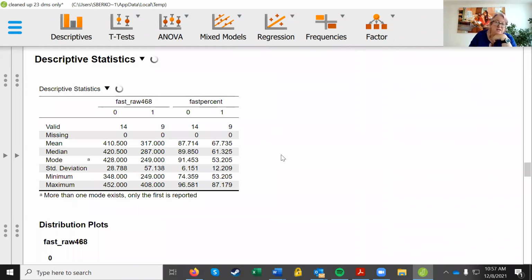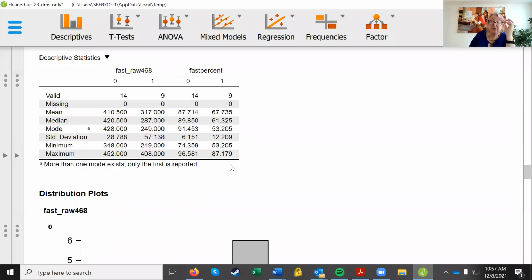Okay, so here it is showing us the two groups. Group 0 is the younger group, and group 1 is the older group. Now remember, the raw and the percent are really the same data. It's just that we've converted it to percent because we like to work in percents, right? Thinking about it as a student, making an exam worth 100 makes sense in my brain.